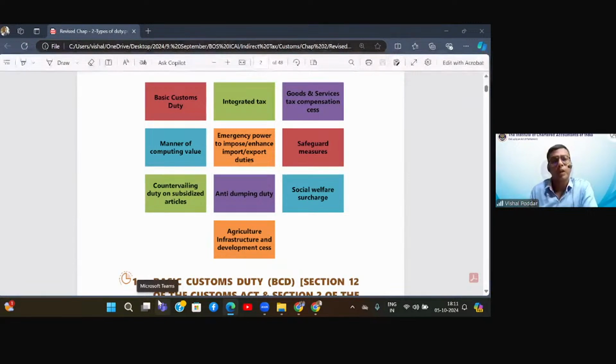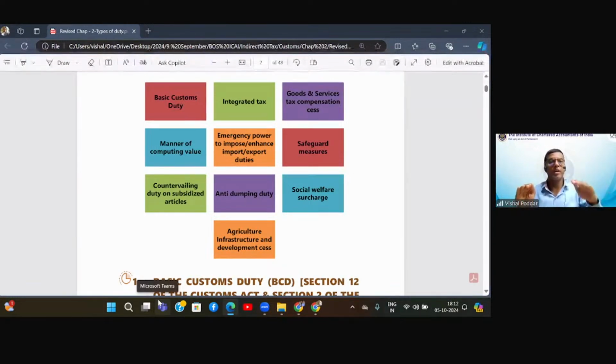Second reason is also to bring parity. Parity between what? Parity between foreign goods which are coming to India and the domestically produced goods. Now, when a domestically produced good is facing so many taxes, it is paying, like in case of the earlier era, it was paying excise, then it was paying octroi, then it was paying VAT. In a similar fashion, in the present era, it is also paying GST, whatever it is, C plus S or I, and in some cases, it is also paying compensation cess.